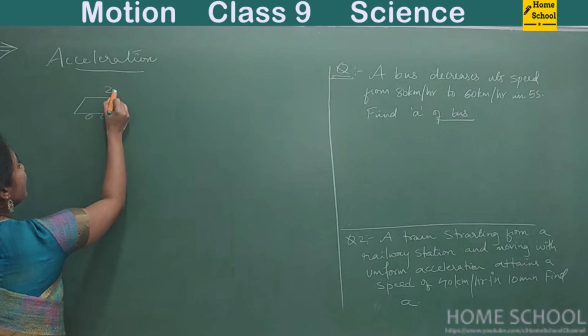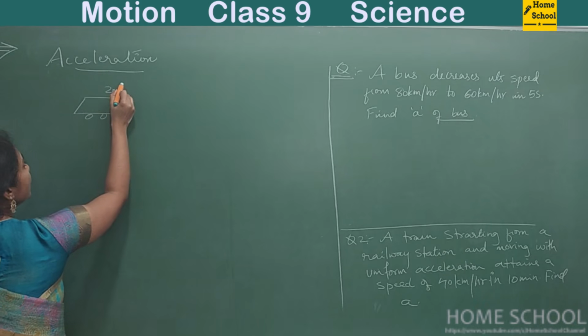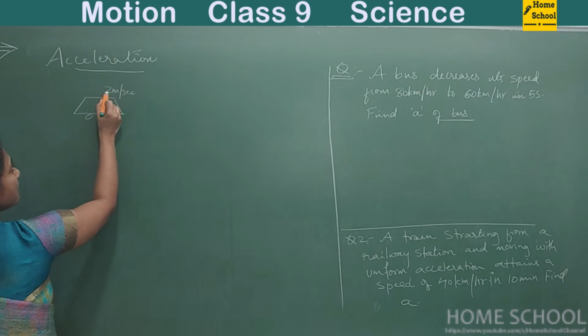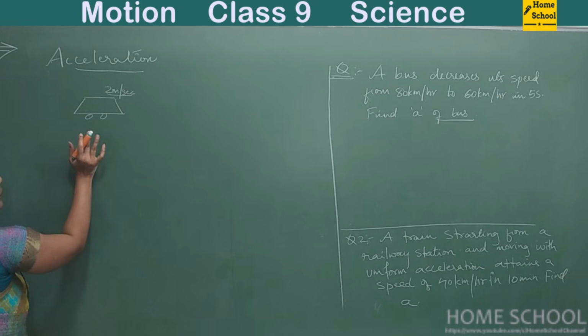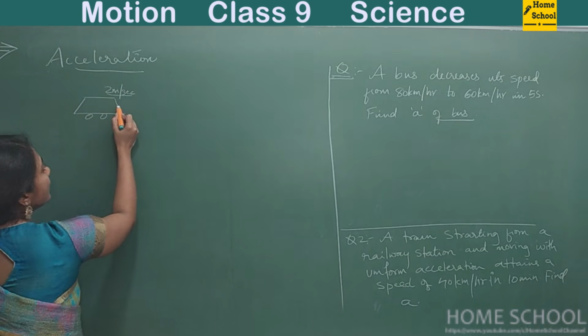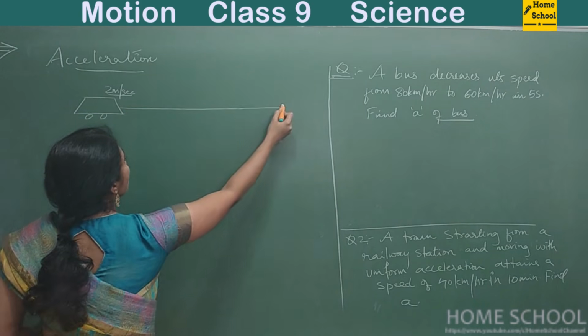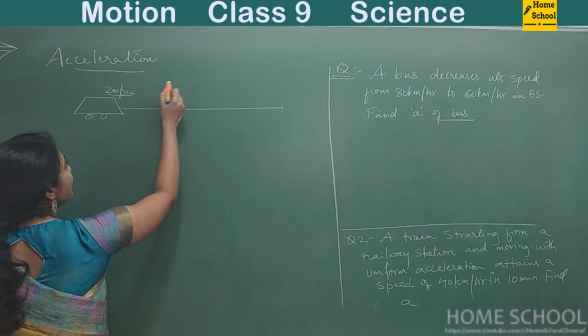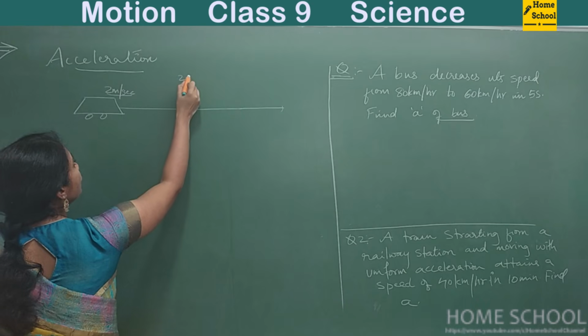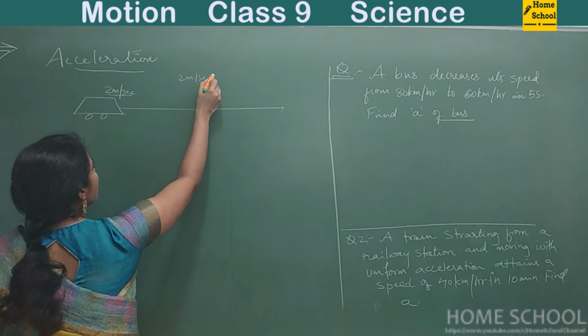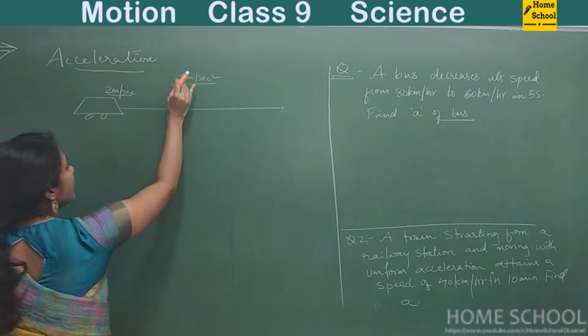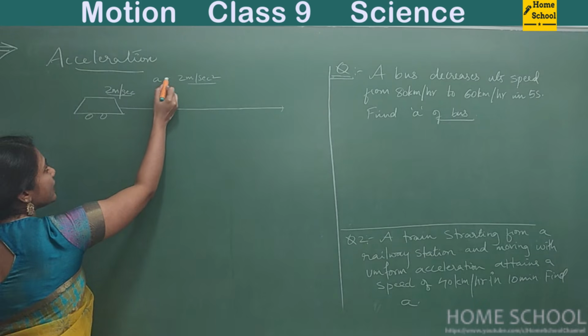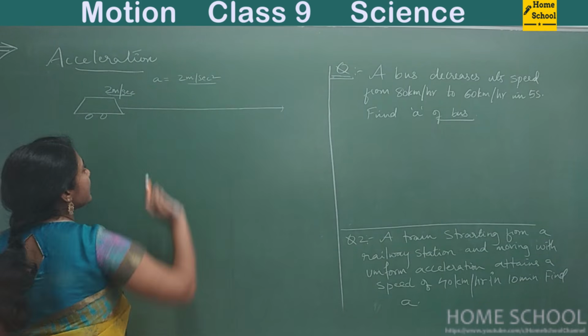Imagine a car moving with 2 meters per second. This is the speed of a car. Initially it's moving, say it started its journey, and the moment I say the acceleration of the car is 2 meters per second square, don't worry about the unit, just there is some acceleration for this car, that is 2 meters per second square.